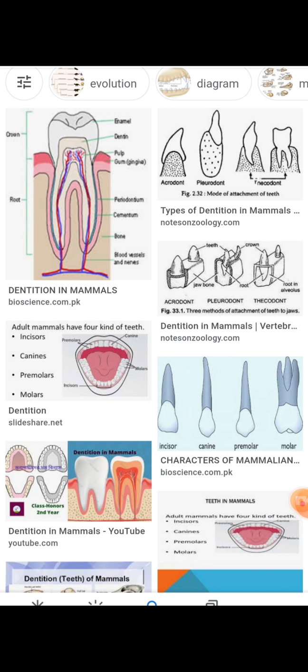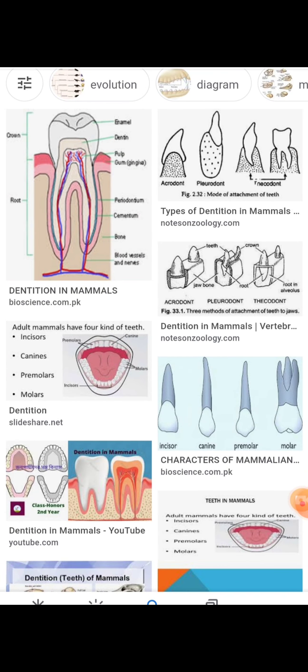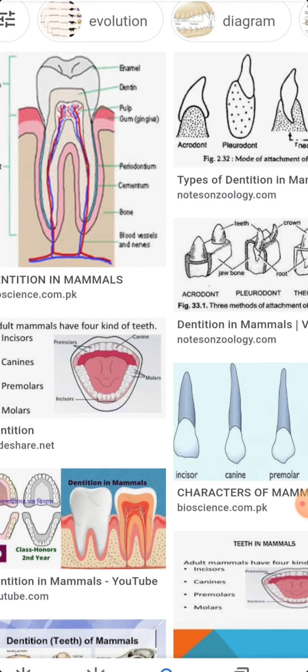The crown is covered by the enamel. The enamel is the hardest part of the body. The root is covered by cementum. The neck and root are covered by the gums, that is gingiva. This is the main part here in my diagram. In the slide you have to see, my dear students, the pulp and pulp cavity, and the nerves as well as the blood vessels are clear here.